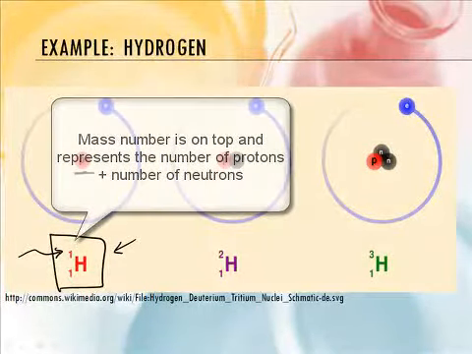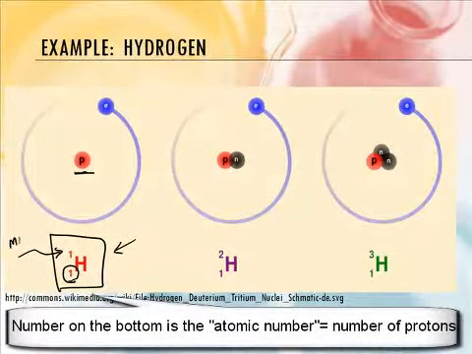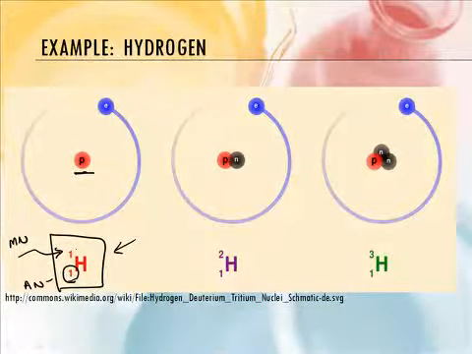And what's that number on the bottom there? The mass number's on the top. This one is the atomic number. Okay, and that's the number of protons. So this is the mass number, and this is the atomic number. The atomic number is the number of protons. And so there is just 1 proton and then 1 electron in this atom of hydrogen.